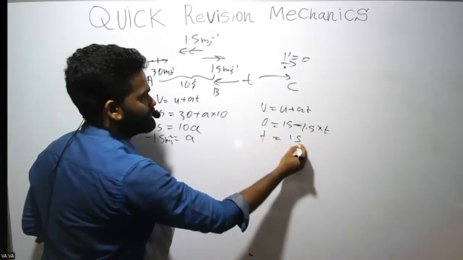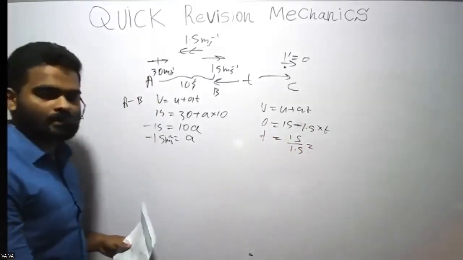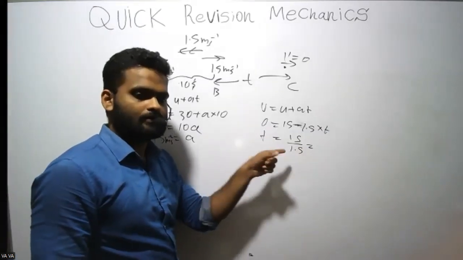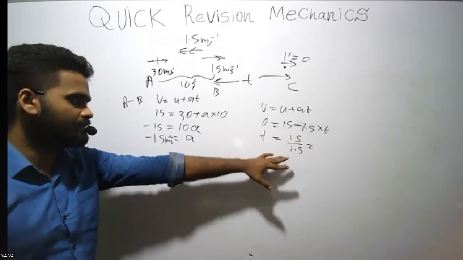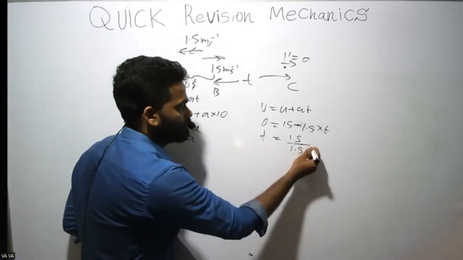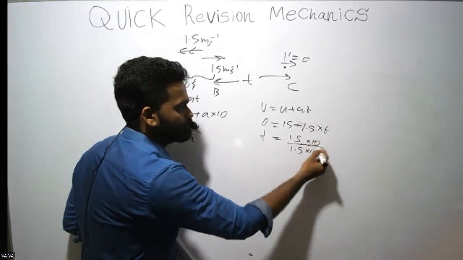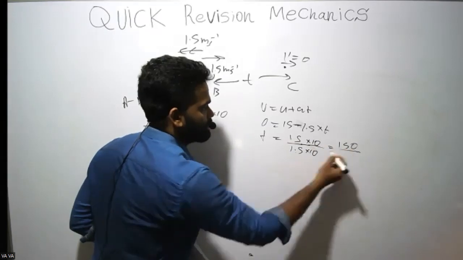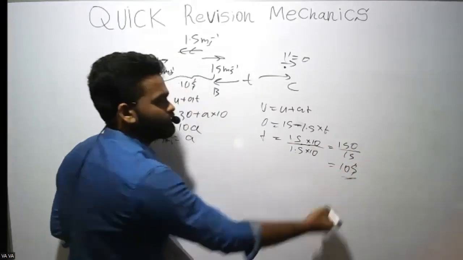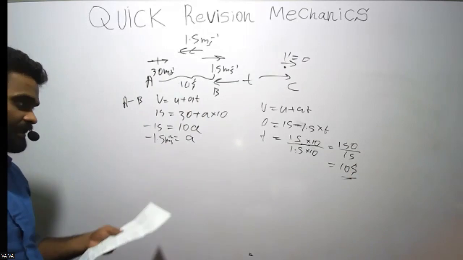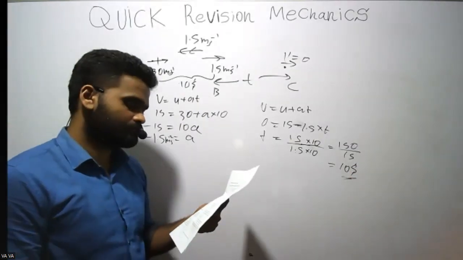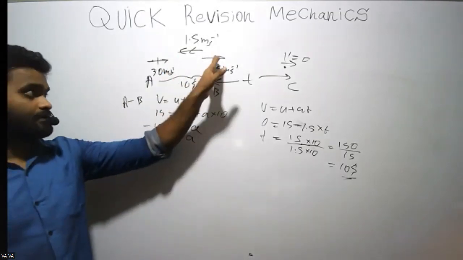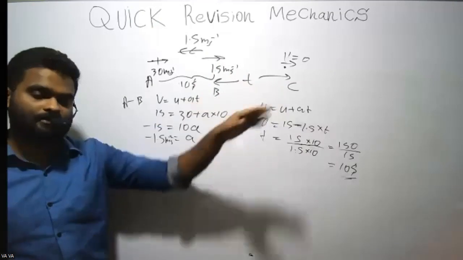So time is 15 divided by 1.5. 15 divided by 1.5. Some students have problems simplifying something like this. So you can multiply both numerator and denominator by 10. So this becomes 150, this becomes 15. So the answer should be 10 seconds. Answer should be 10 seconds, right? So what they ask is time after achieving this 15 meters per second.